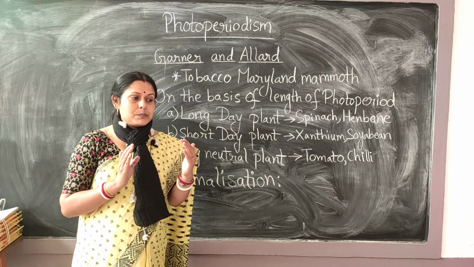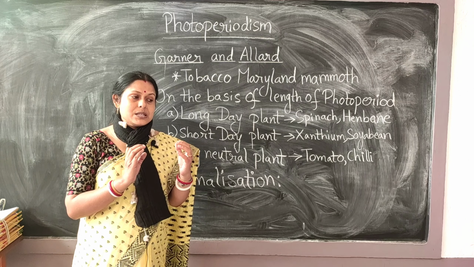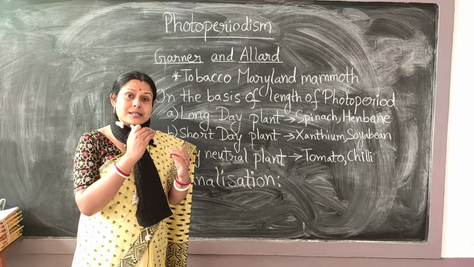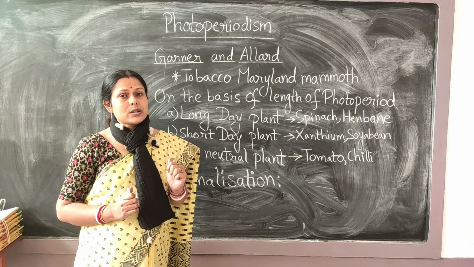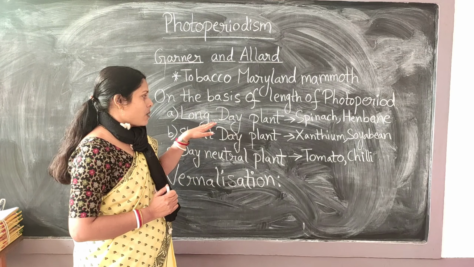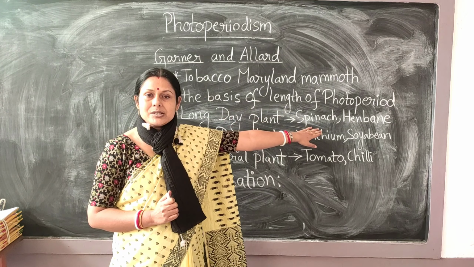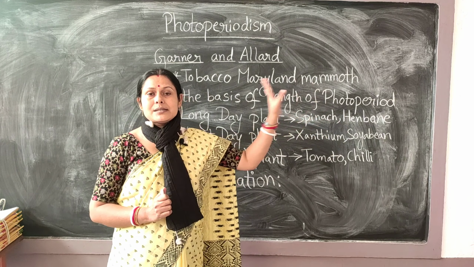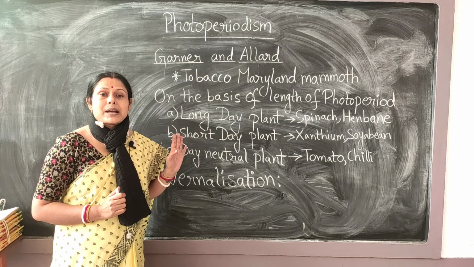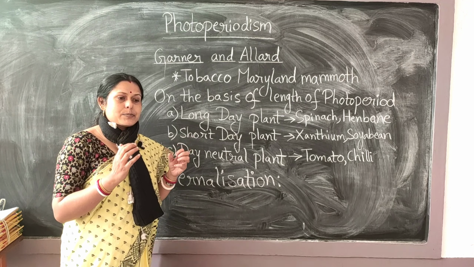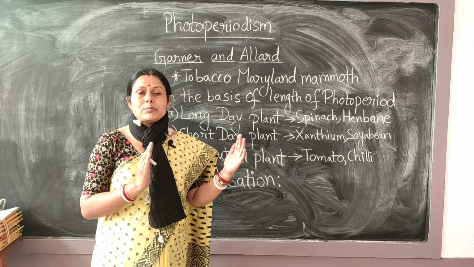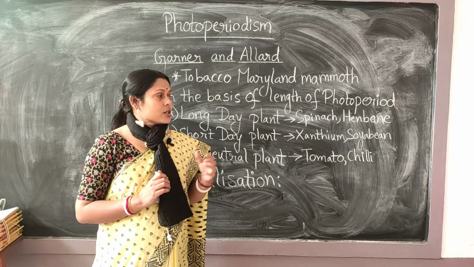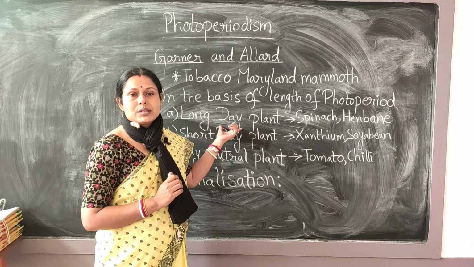That means the period of exposure to light for these plants should exceed the critical day length. Examples of long day plants are spinach and henbane. That means they need continuous exposure to light, more compared to the period of darkness. Then they are called long day plants.